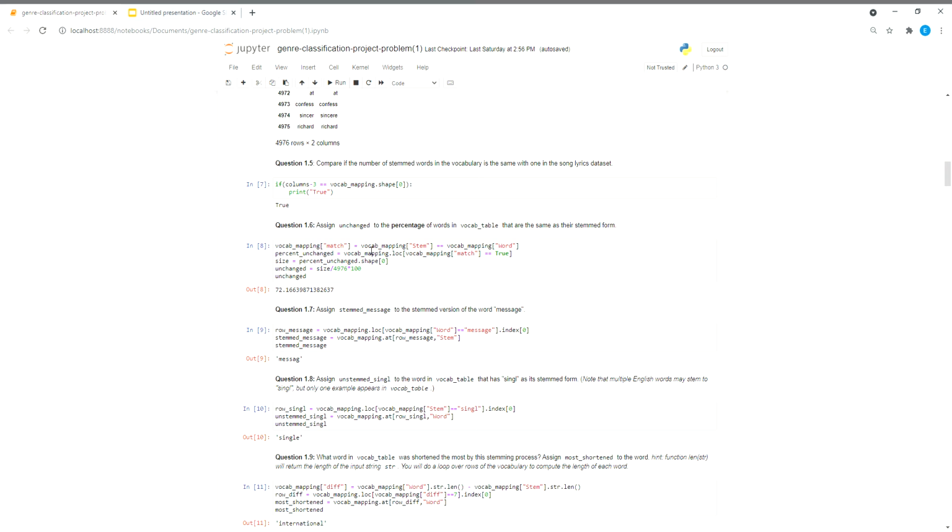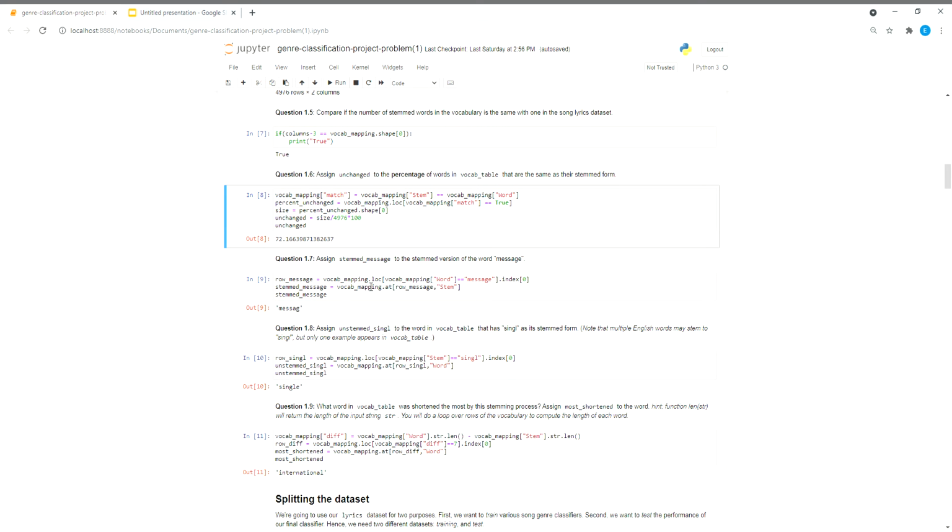This one took if the string and stem and word matched, and I assigned that to a different column called match. Then I went through the entire data frame checking to see if match was equal to true, took the size of that, divided it by the total amount of rows, and then multiplied it by 100 to get the percentage of unchanged words.